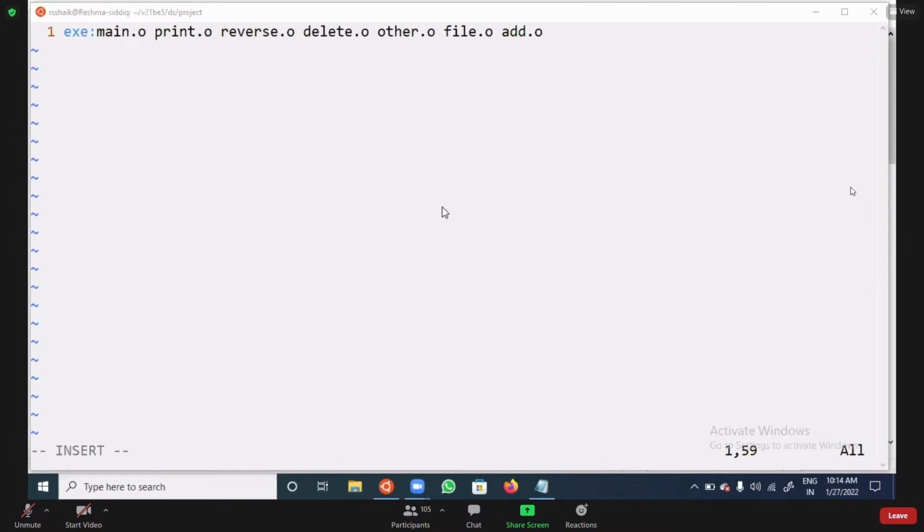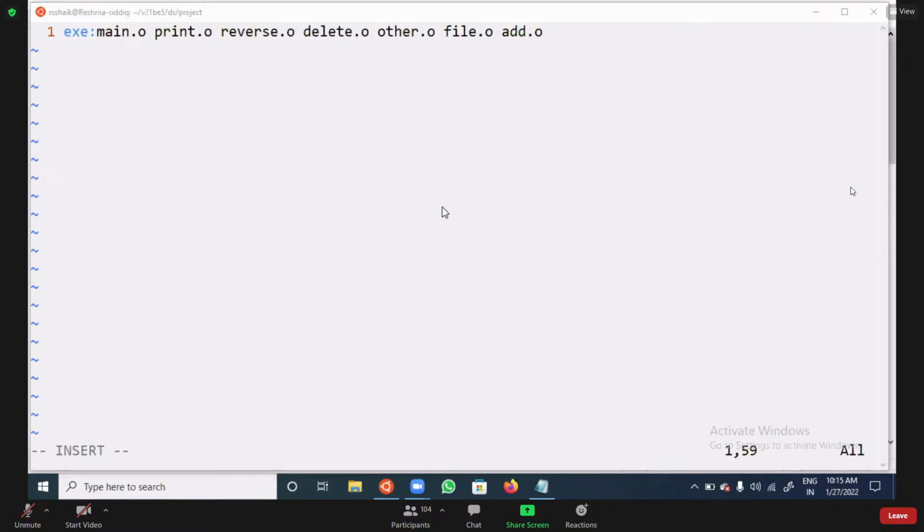That means it takes the object files and checks the timestamp of when each object file was generated and when the .c file was modified. Based on that, it recompiles the code. Because of that reason only, we are moving forward with the .o files.